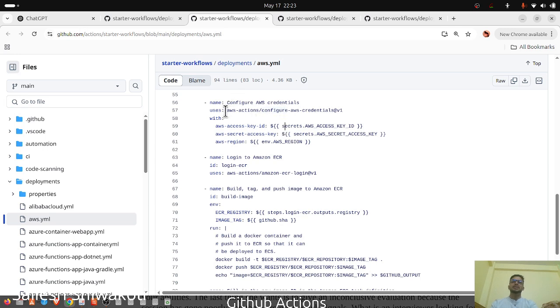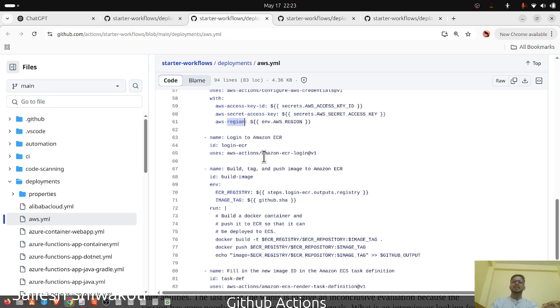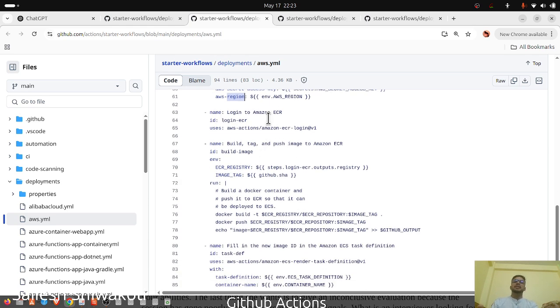So it uses this action. The action is called configure. That action needs this key ID. What is the key ID? It's kind of a username, access key, kind of a password. Region is like your region, like a country code or something, east or west like that, and the name is name.